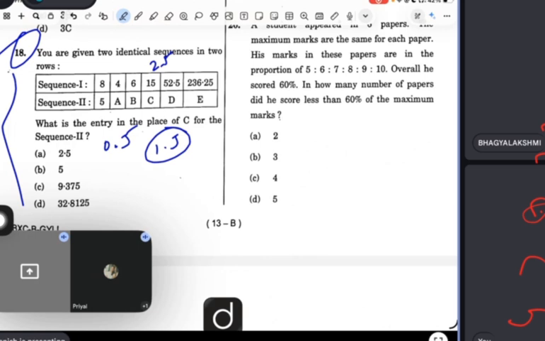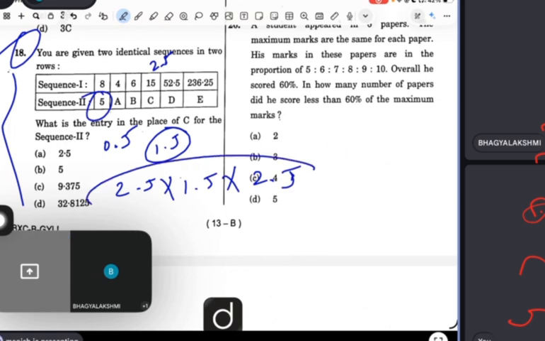15. It means I got the pattern: 0.5, 1.5, 2.5. So now you multiply 5 into 0.5. What is the result? 2.5. Now you multiply 2.5 by 1.5. Then what will be the result? Then again 2.5. So guys, this is common sense.